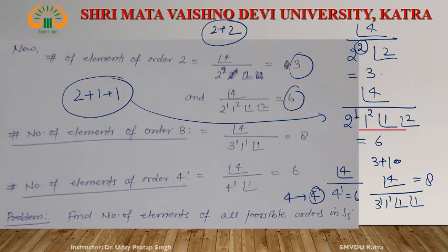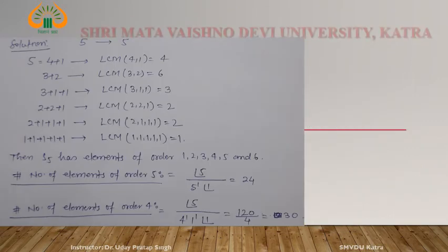Then total number of elements, see 6 plus 8 plus 6 plus 3. 8 plus 6 is 14, plus 6 is 20, plus 3 is 23, and one element of order 1, that is identity, 24. Total elements 24, right? Next example, find all possible orders of S5.